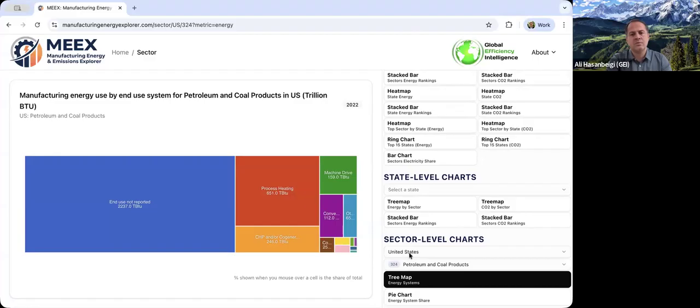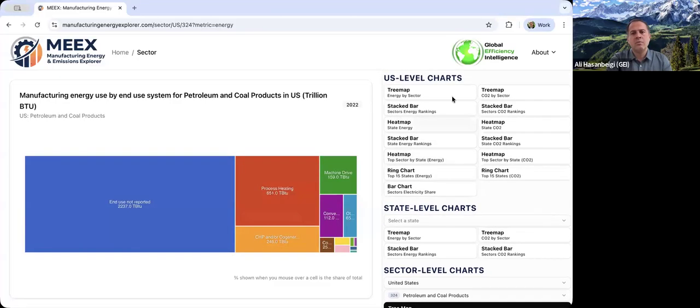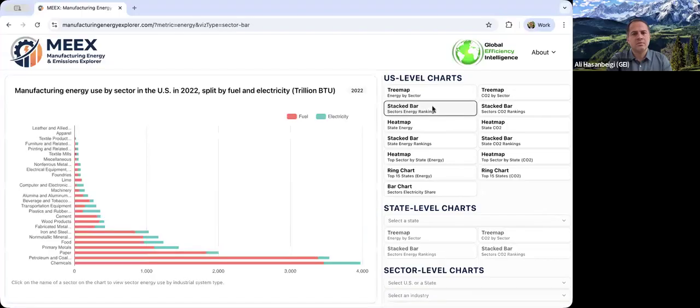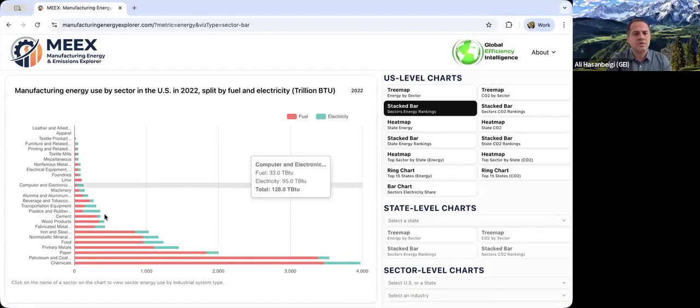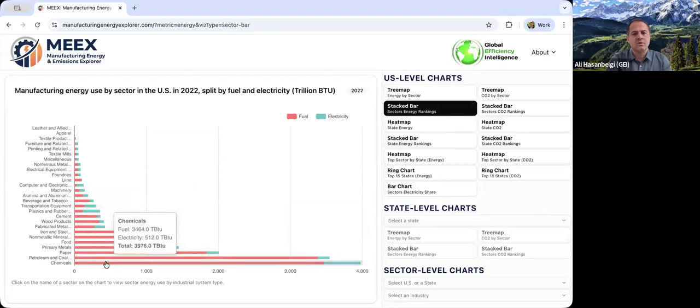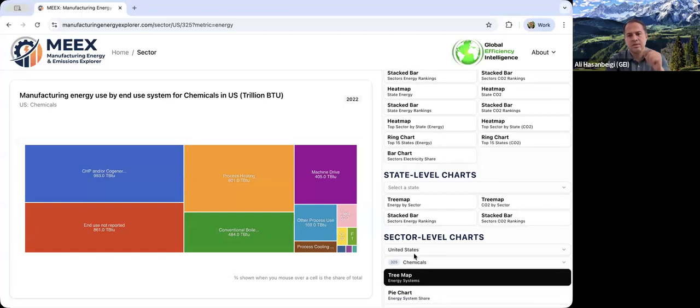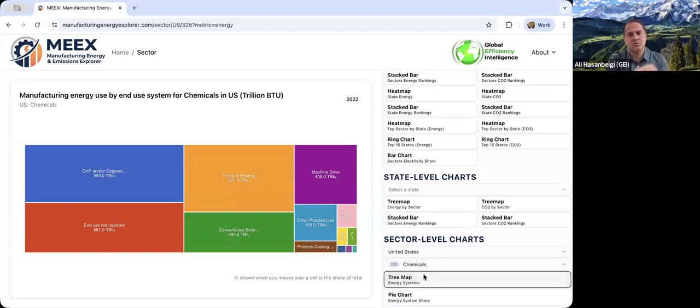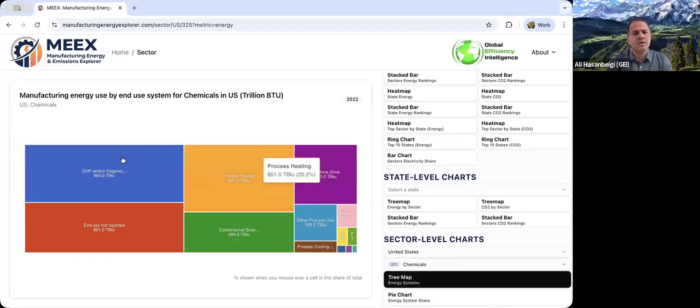It will select US automatically and then petroleum and coal product, and it will show you the deep dive system level energy use for that sector. If you go up and, for example, the stack bar charts, you see again different sectors like chemical. I can click on this and it will again take you, select US chemical, shows you the sector level charts in terms of energy systems level data for that sector.